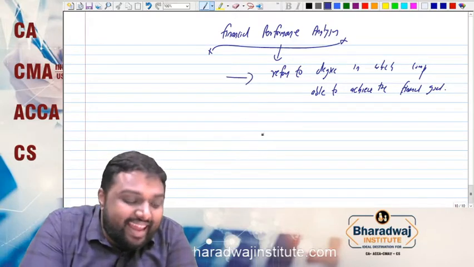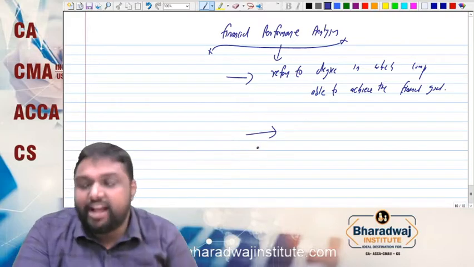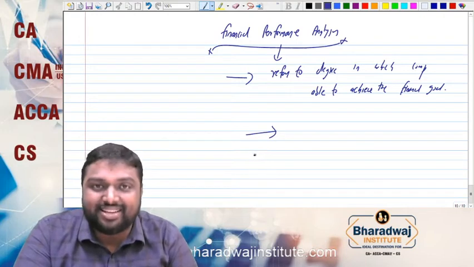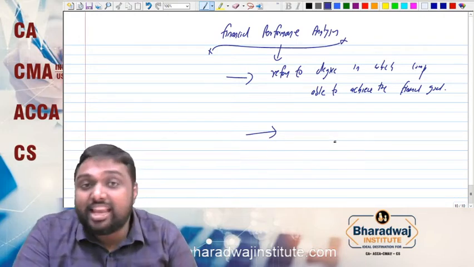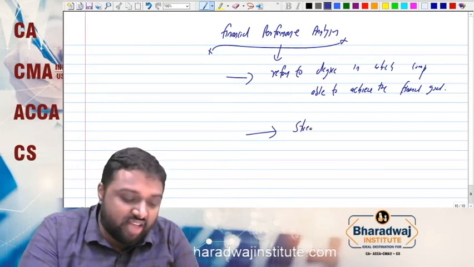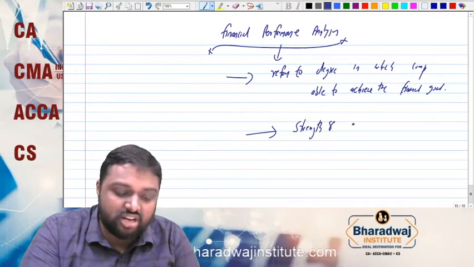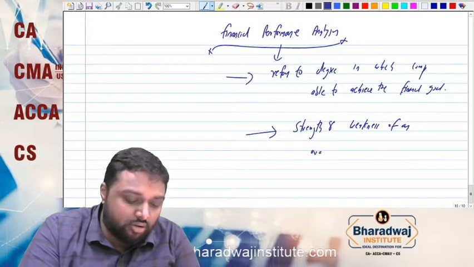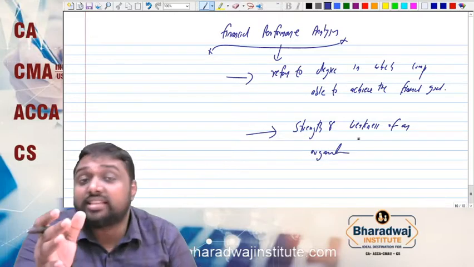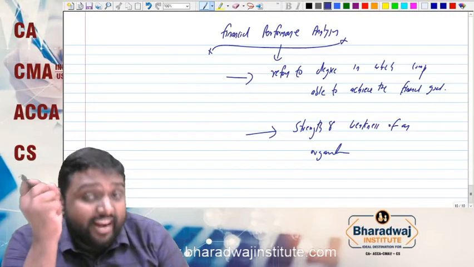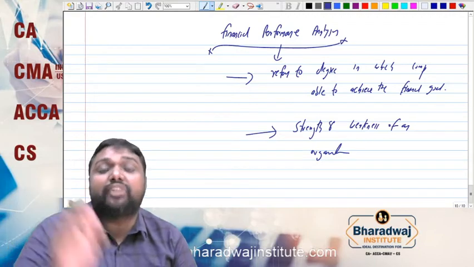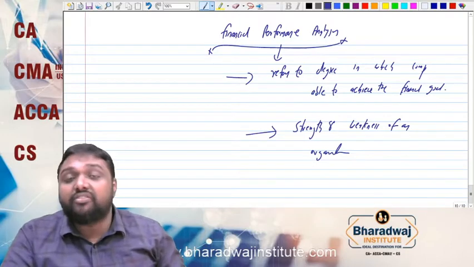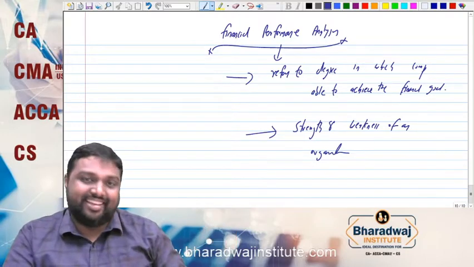Financial performance analysis mainly measures the strength and weakness of an organization. So we can say it refers to the degree to which the organization is able to achieve its financial objectives, or it measures the strength and weakness of an organization.